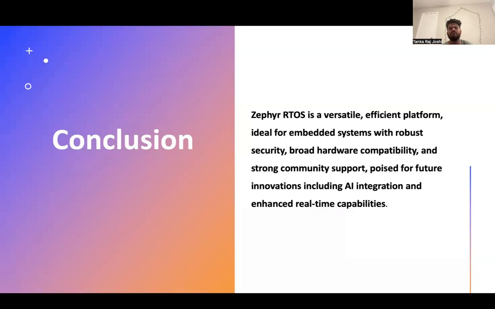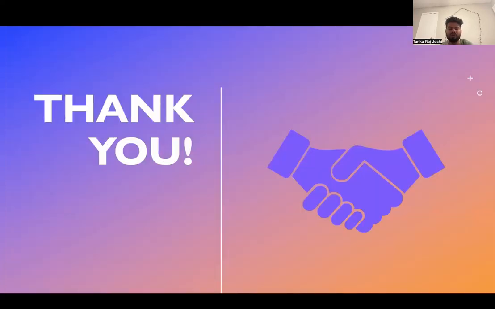Let's conclude. Zephyr RTOS, as we mentioned everything, is a versatile, efficient platform ideal for embedded systems with robust security, broad hardware compatibility, and strong community support. There are lots of developers working on this as an open source project. There is future AI integration. It is compatible with IoT. Due to this, Zephyr is the best operating system for devices with limited computing power and memory. Thank you. This is all for this project.